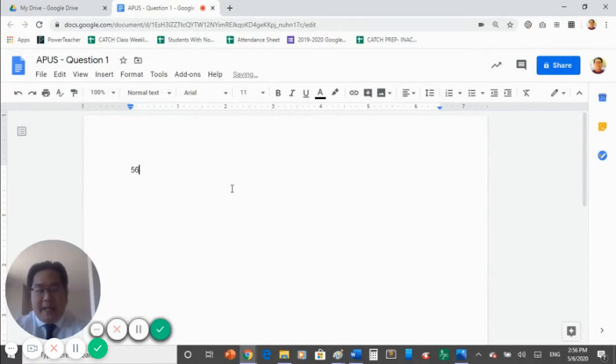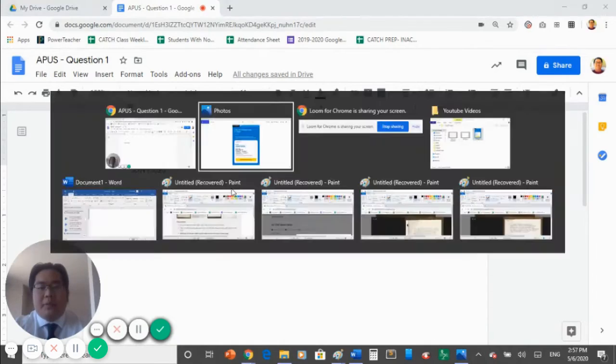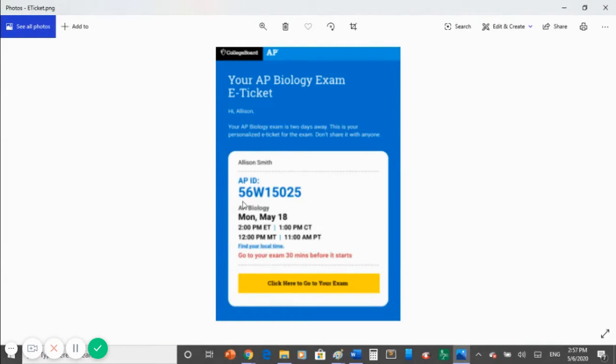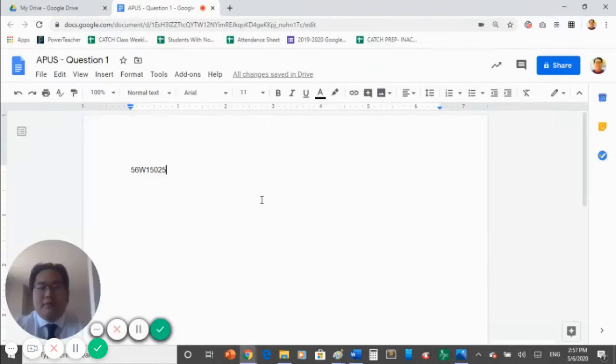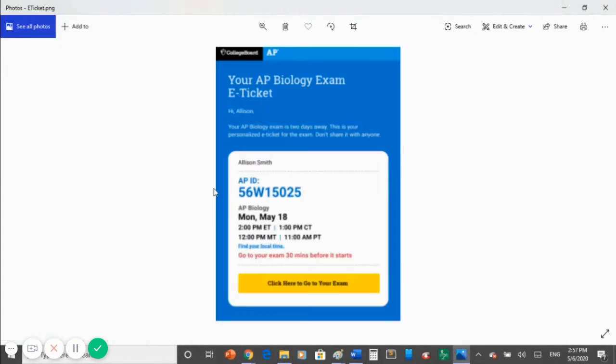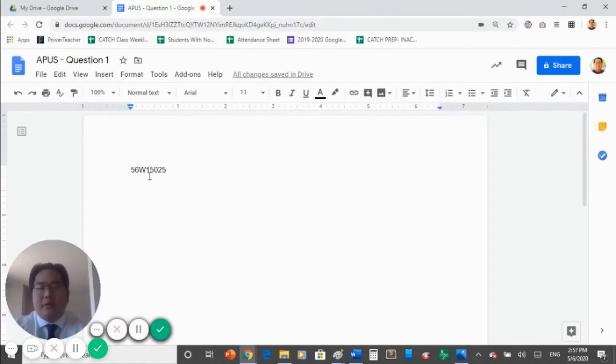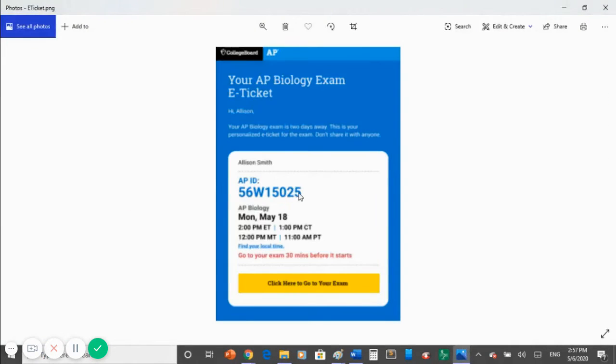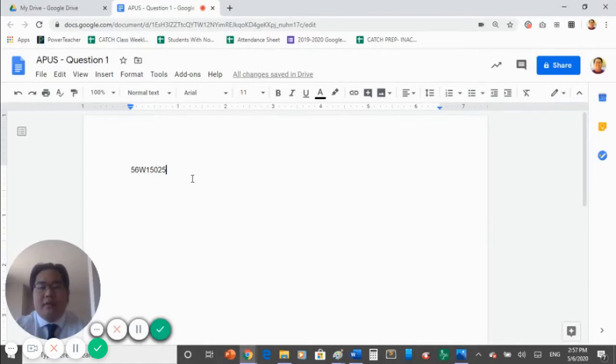I'm going to type in that AP ID into the top left corner. Great, that's the one here. Into the top left corner. And I'm going to double check in order to make sure that the number matches. 56W, 15025. Now our AP ID is correct.